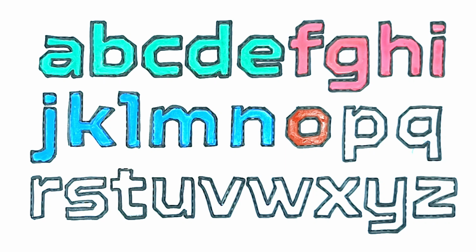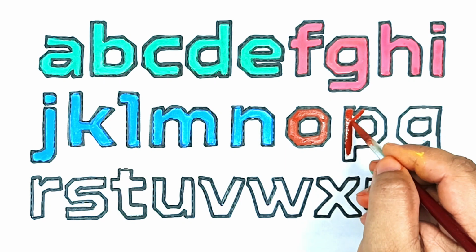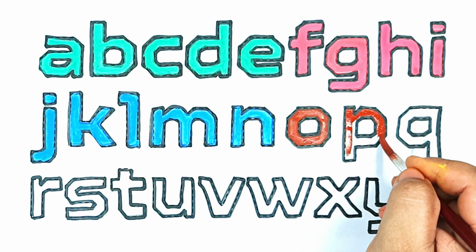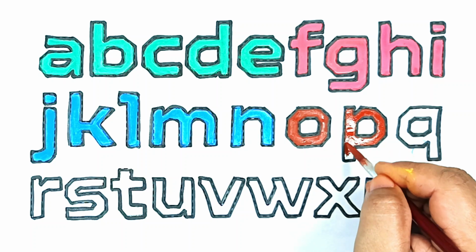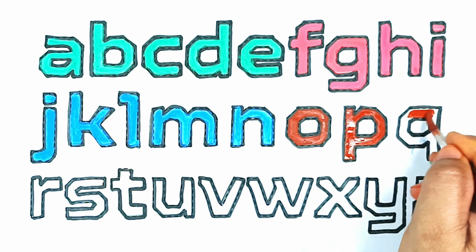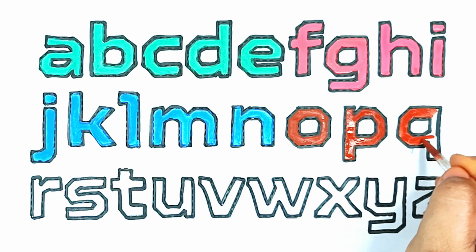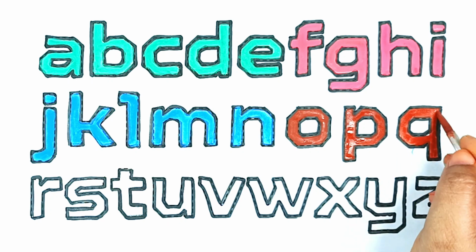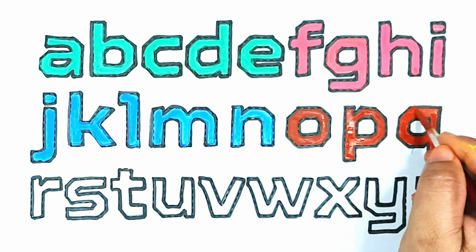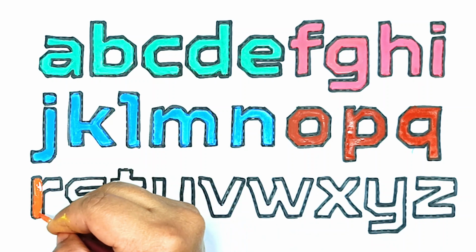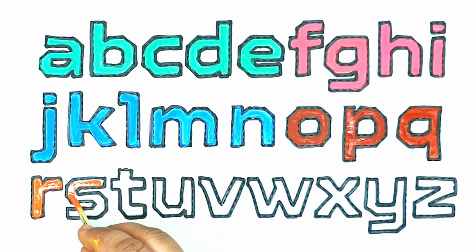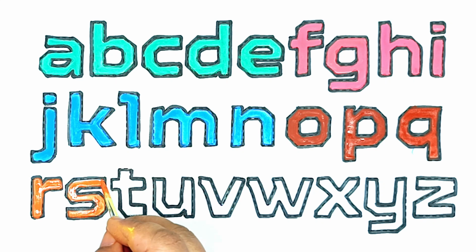O for onion. P for pen. Q for queen. R for ring.